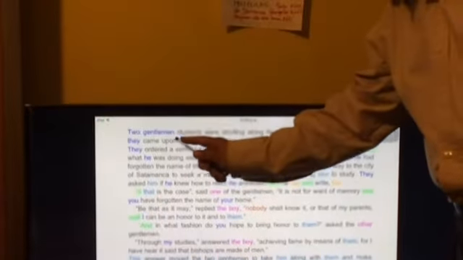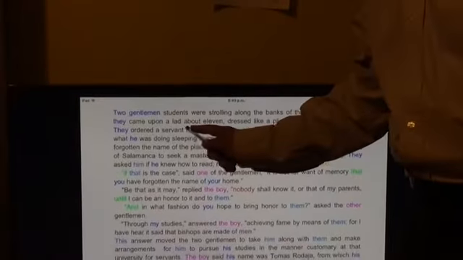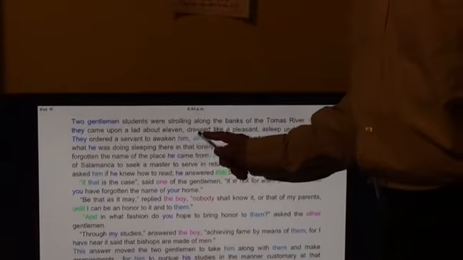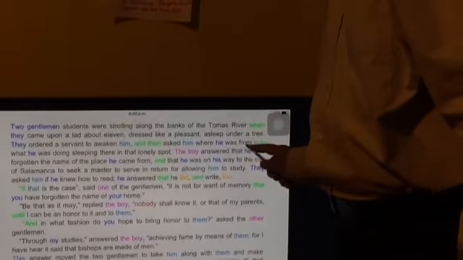Two gentlemen, students, were strolling along the banks of the Thomas River when they came upon a lad about 11, dressed like a peasant, asleep under a tree.